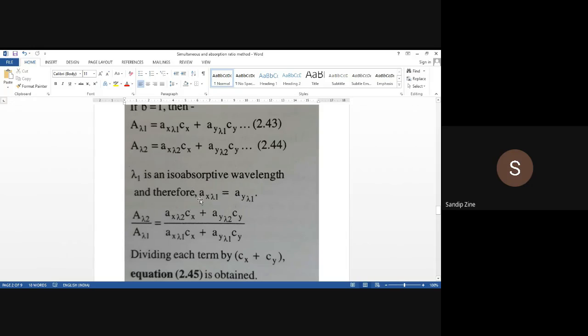So we are writing that the absorptivity value of X at wavelength 1 and the absorptivity value of Y at lambda 1 are the same. And that's why we write that absorbance at lambda 2 divided by absorbance at lambda 1 is equal to this factor of equation number 2 divided by this factor of equation number 1.